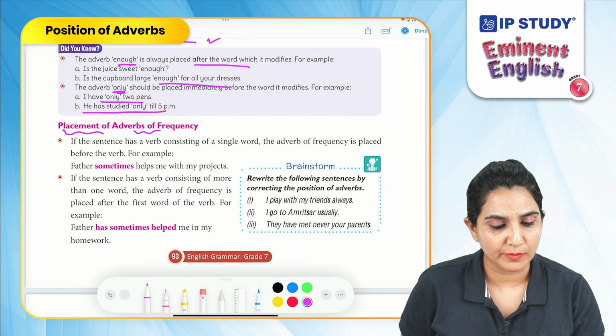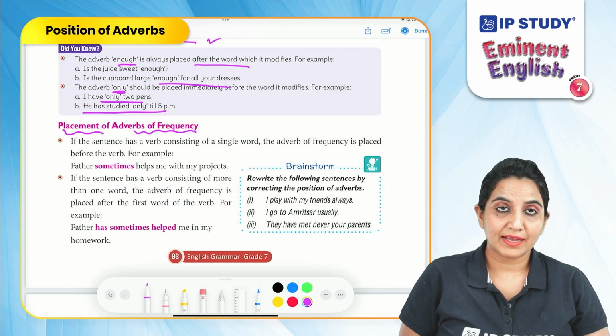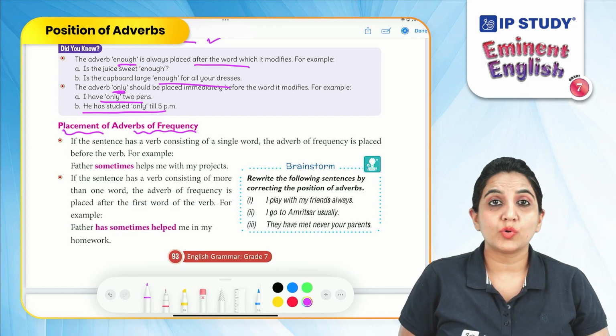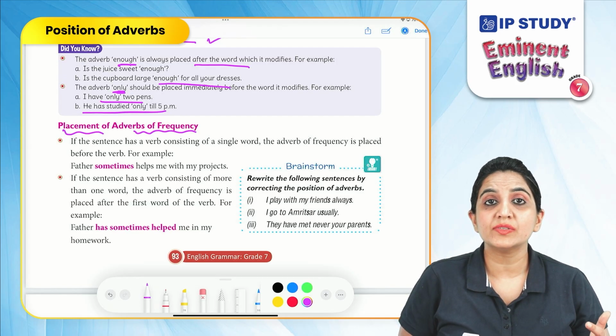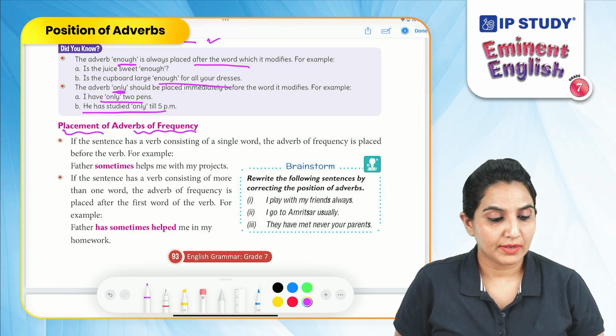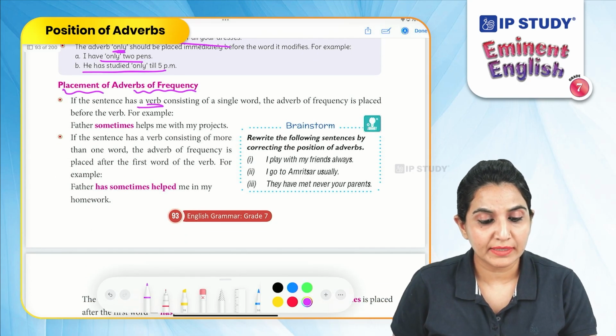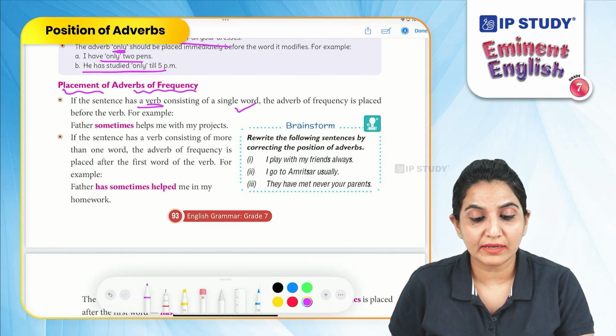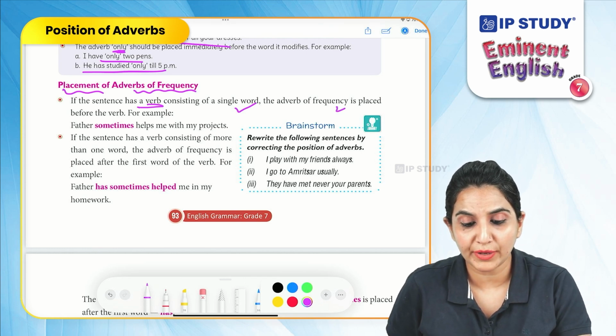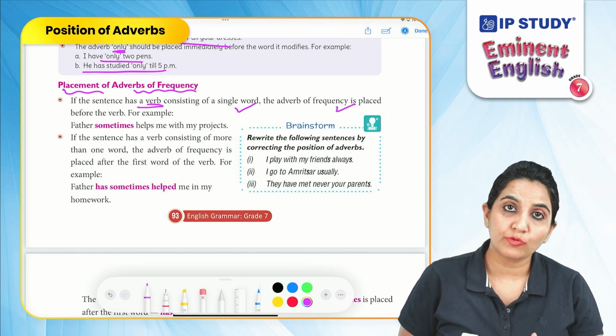Placement of adverbs of frequency. Adverbs of frequency are those words which tell us how often an action is done. If the sentence has a verb consisting of a single word, the adverb of frequency is placed before the verb.